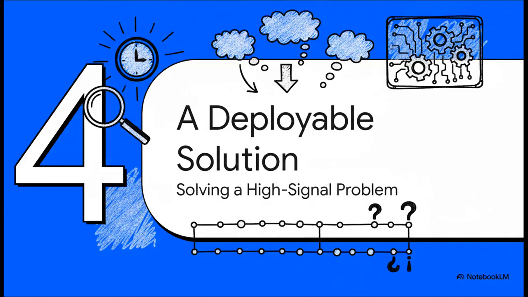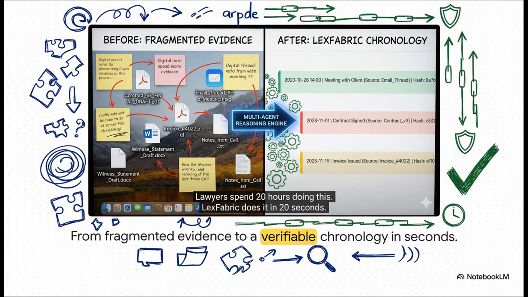So what does this all add up to? It means this architecture solves a real high-signal problem: constructing trustworthy, cross-document timelines from a total mess of fragmented evidence. We turn that chaos into a verifiable chronology in seconds.